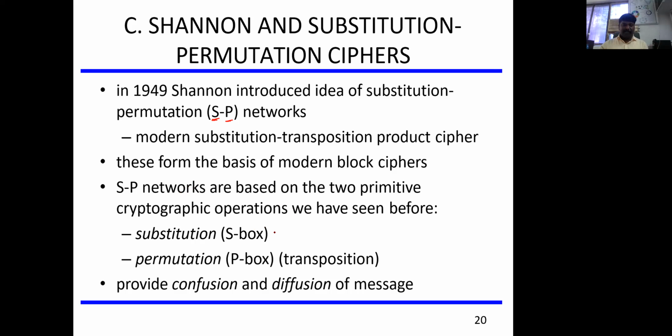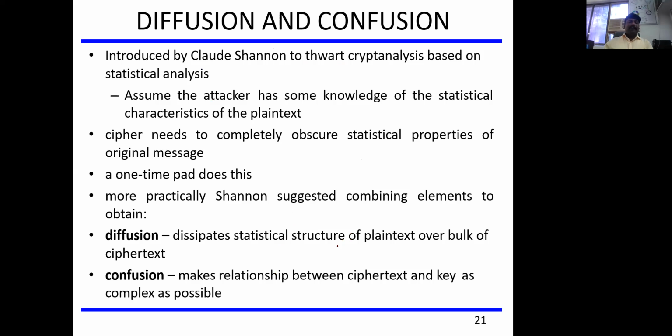So S stands for substitution using the S-box, and permutation uses the P-box. This SP network can also be called the confusion as well as diffusion technique. Substitution provides confusion, and permutation provides diffusion. I hope this is clear, right?